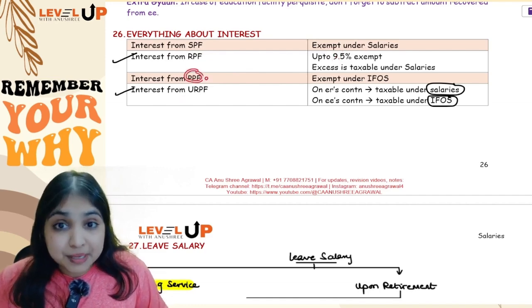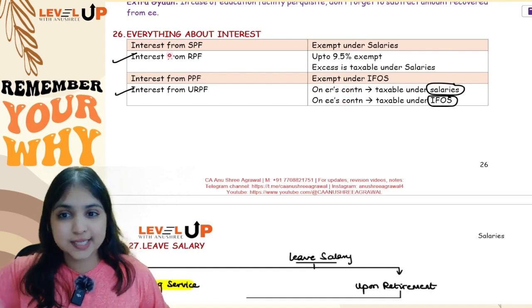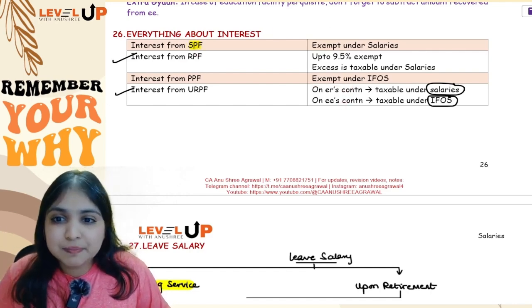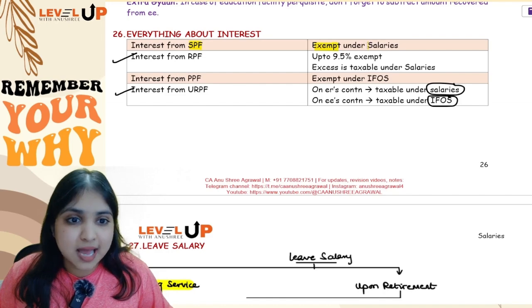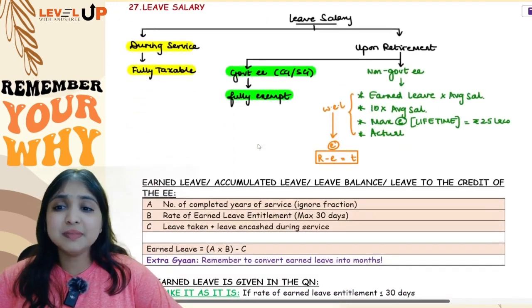And interest from PPF, even this will be fully exempt, but this will be exempt under the IFOS head. So, 2 new points over here: SPF interest fully exempt under the salaries head and PPF interest also fully exempt but under the IFOS head. Okay. Then comes our next discussion.